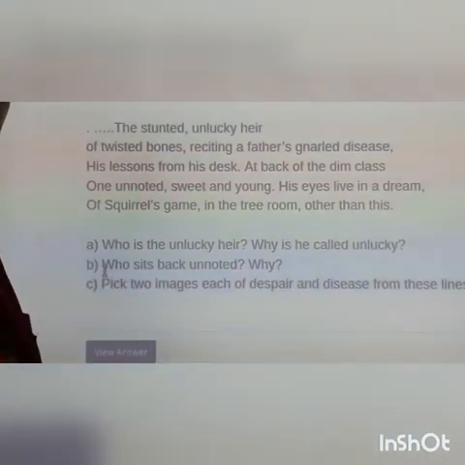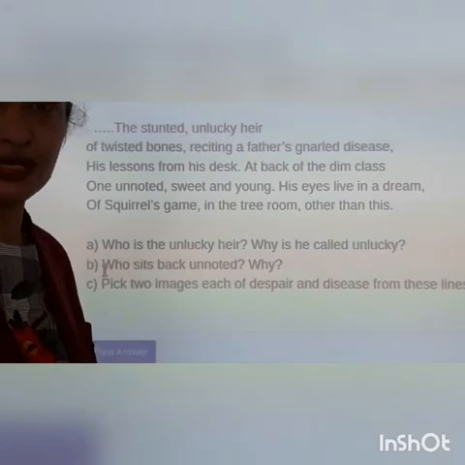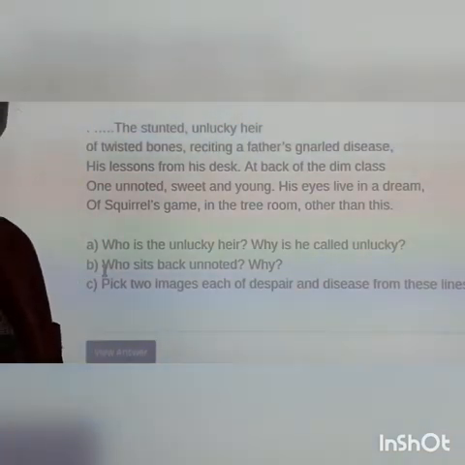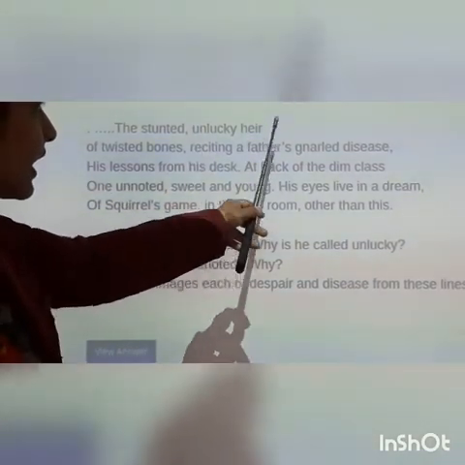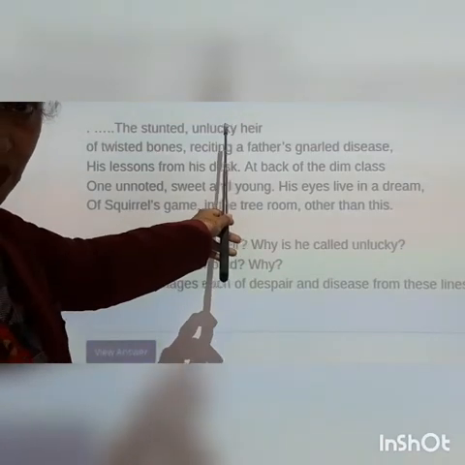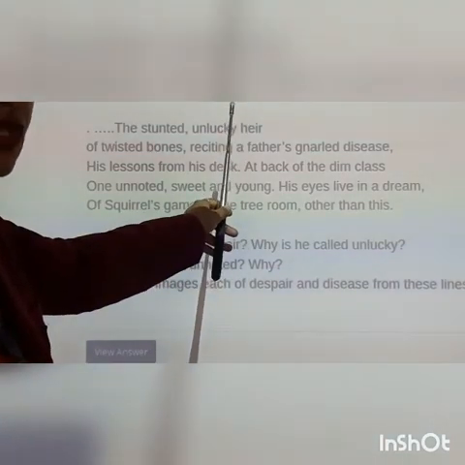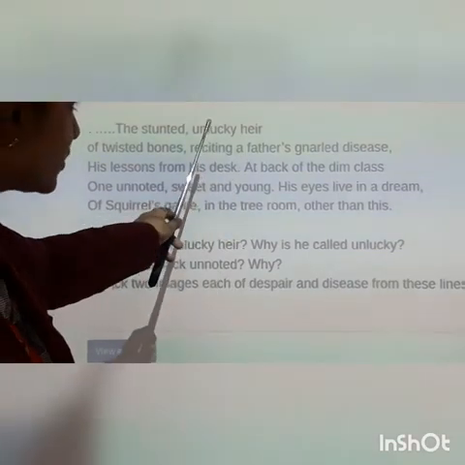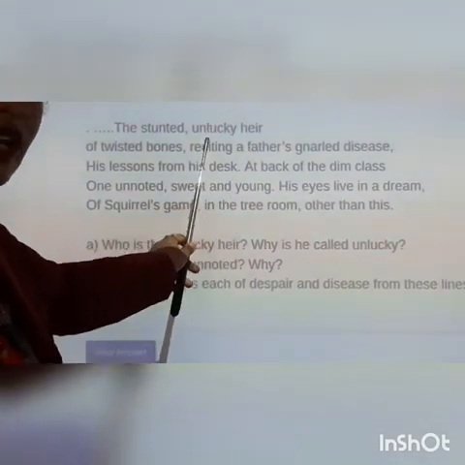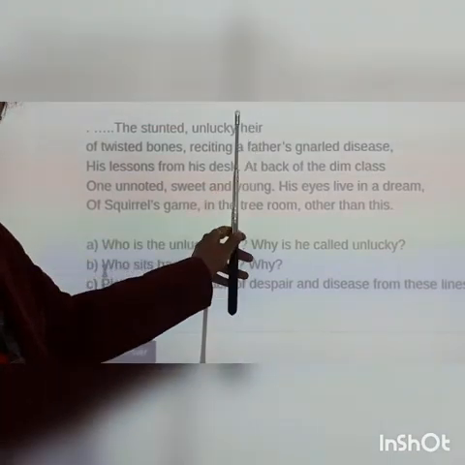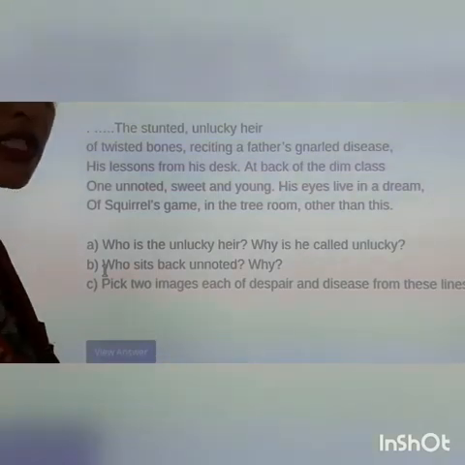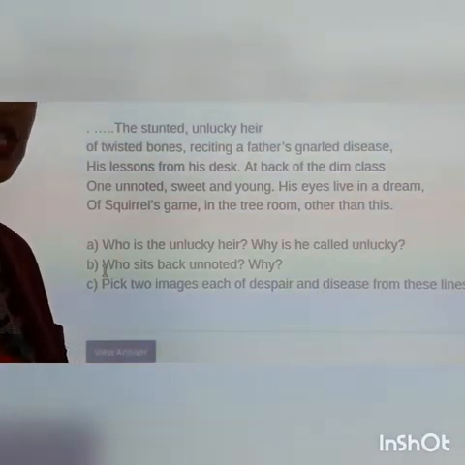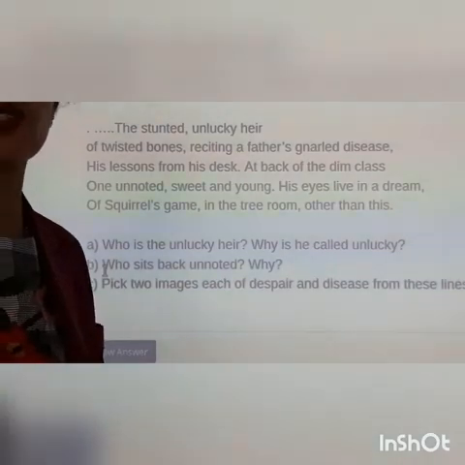Now in the previous lines we had read, there is a girl who has weighed down her head. The second child who has been described is the boy who is a paper-seeming boy. Now here another one is the unlucky heir. Heir is the successor, right? Successor of the parents' property, you can say. But these children are said to be unlucky. Why? Because they have been born in a family where they are given in place of property or wealth, those luxurious things which the other children possess.